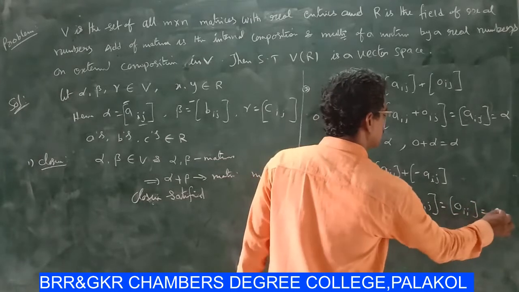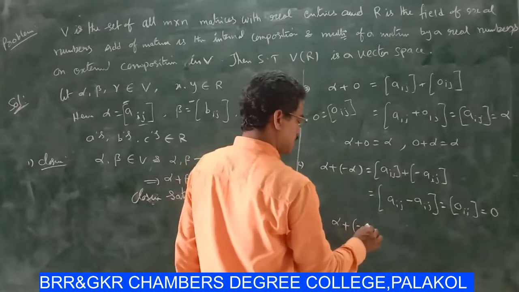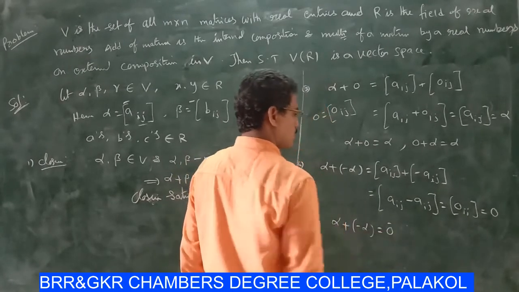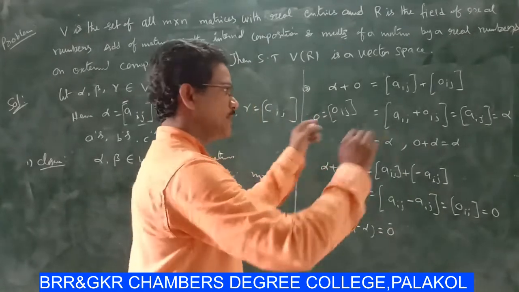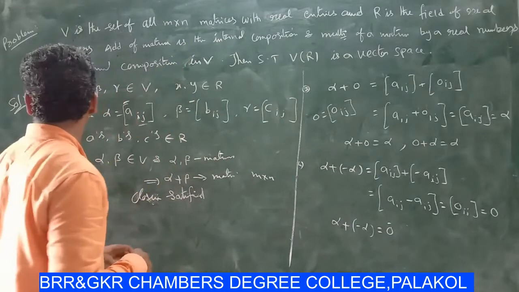This is called the 0 matrix. So alpha plus minus alpha equal to 0. So then inverse exists.